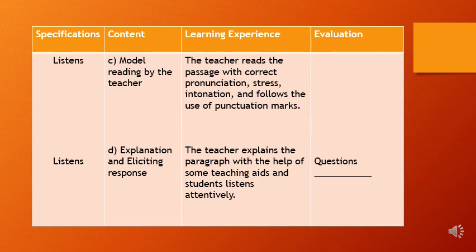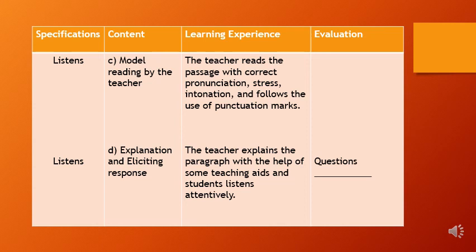And after model reading, the next step is explanation and eliciting responses. This is the very important step in teaching of prose. Why? Because this is the part where the teacher will be explaining the content which is going to be taught. So explanation and eliciting responses is the heading of this step. And in learning experience column you should write the teacher explains the paragraph with the help of some teaching aid, and students listen attentively.